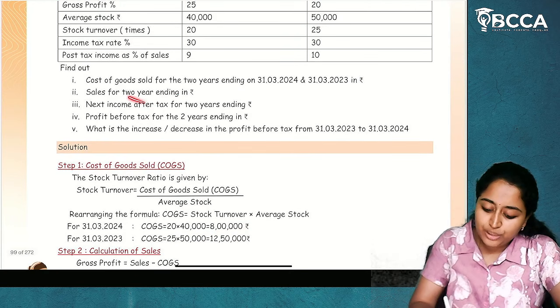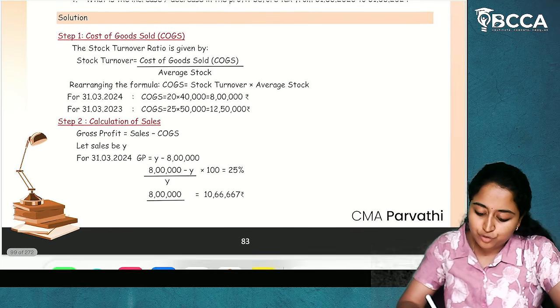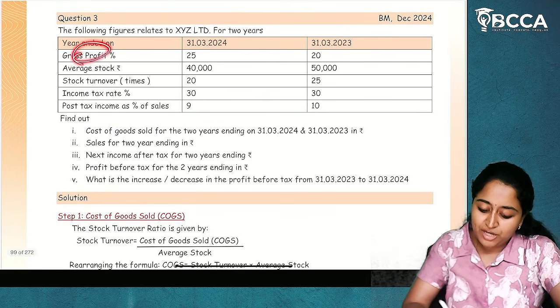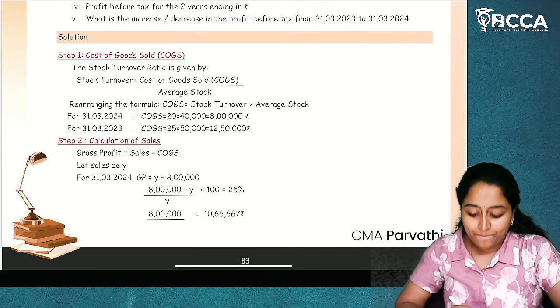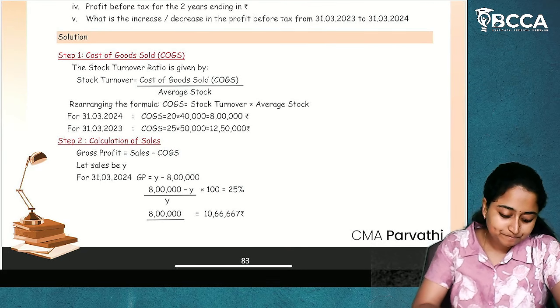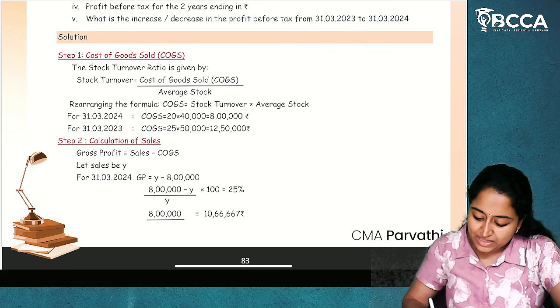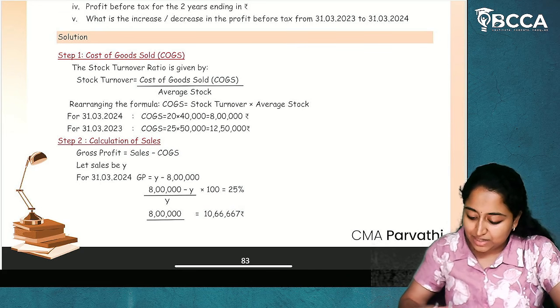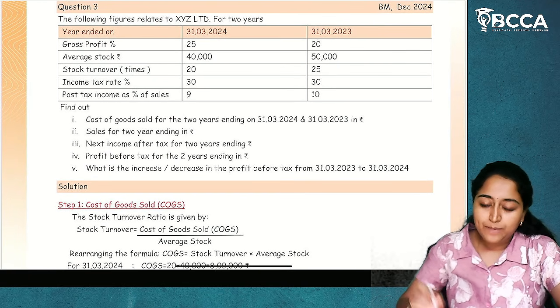Next, sales for 2 years ending. Now, how to derive the sales? We know cost of goods sold. We know gross profit margin. Gross profit margin is nothing but sales minus cost of goods sold. So you will get the sales to be 10,66,667. How much is the gross profit margin? 25%.